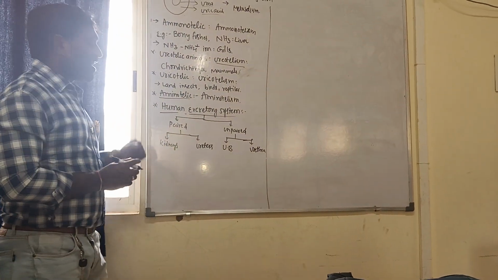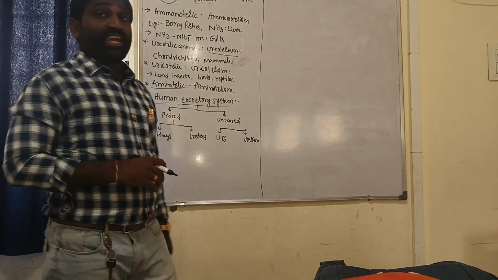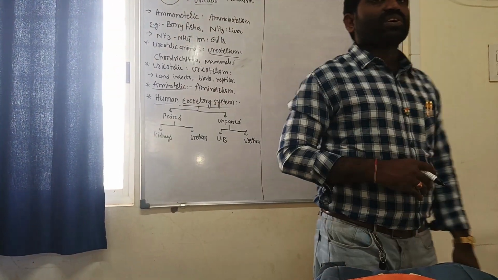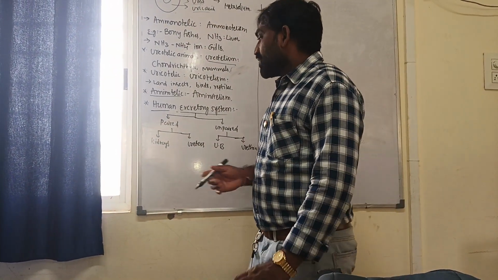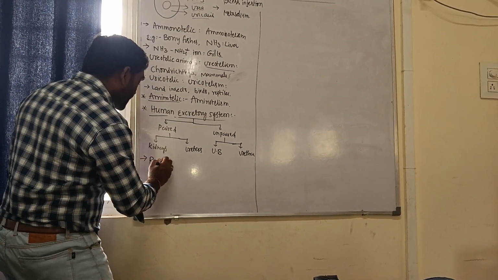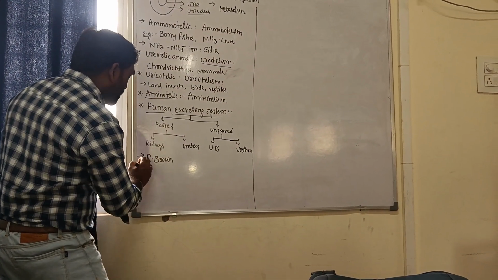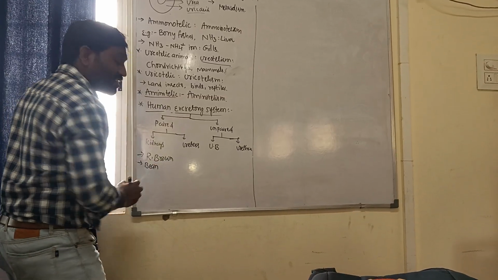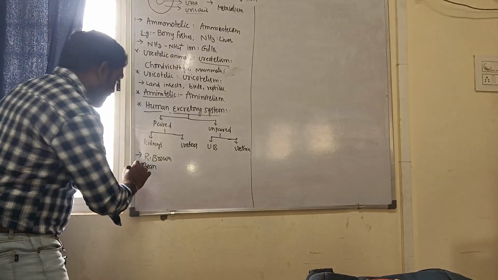Let us first talk about the physiology of the kidney, the external appearance of kidneys. Kidneys are usually reddish brown in color. The shape of the kidney is bean-shaped.